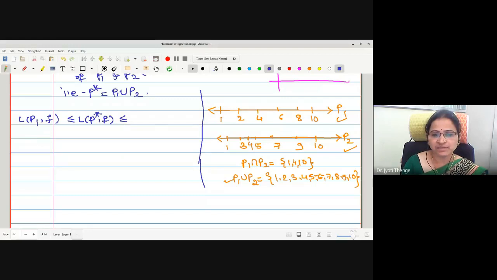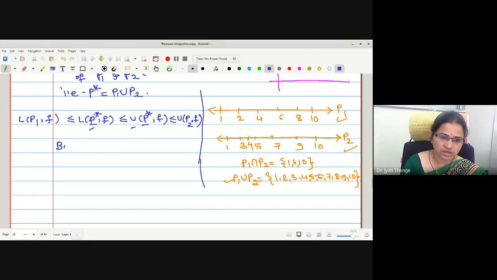But L(P star,f) is always less than or equal to U(P star,f), since the lower sum is always less than or equal to the upper sum with respect to the same partition. And this upper sum is less than or equal to U(P2,f) by the theorem. Hence the proof.